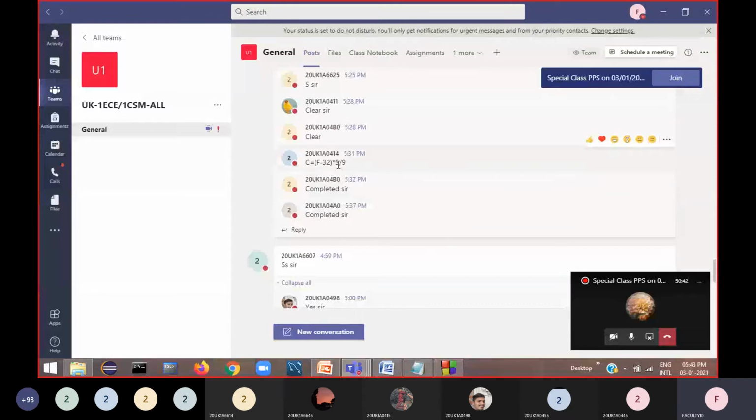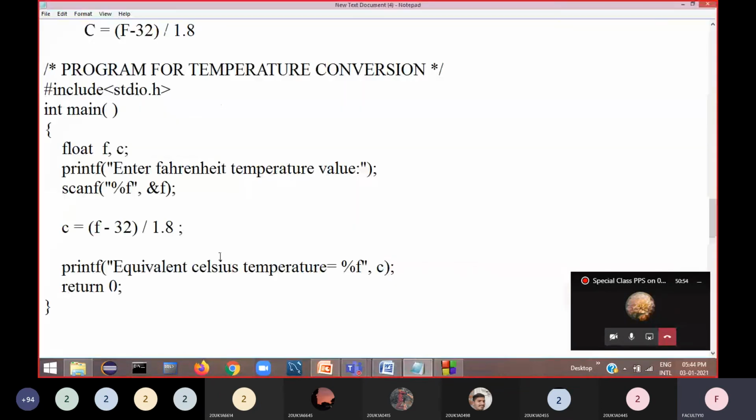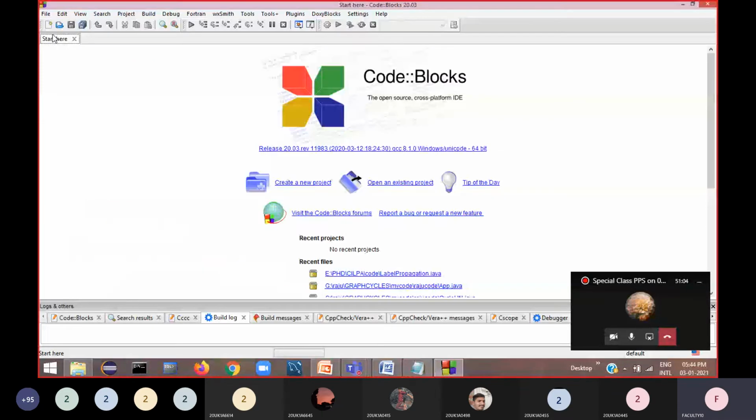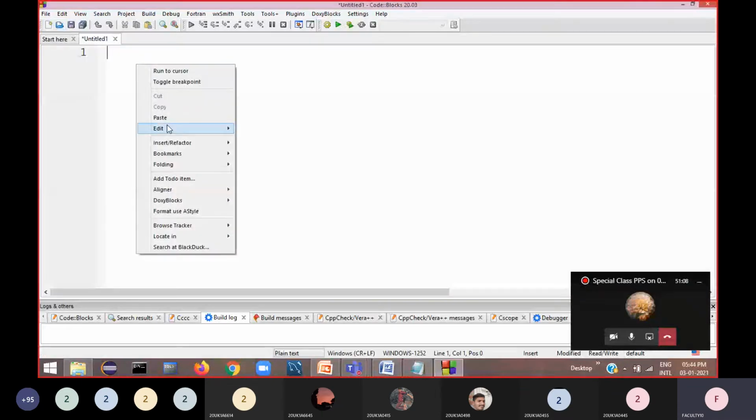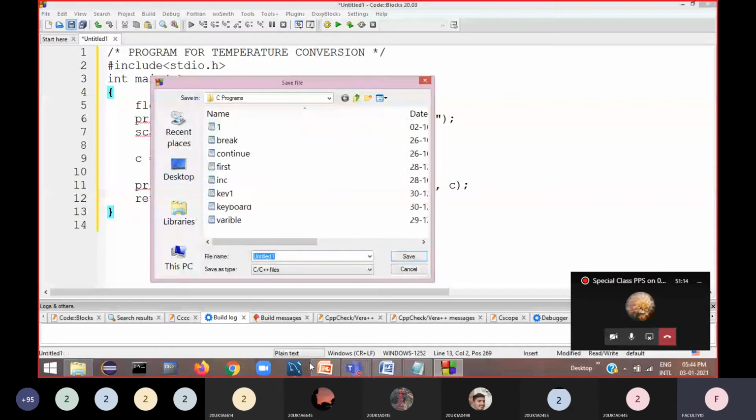Okay, so 5 by 9, how we can use this 5 by 9, I'll tell you all the complexities involved in this program. So what I do is I copy this program. I open a new file here, an empty file, then I paste here. Now this is the temperature program, so I'll just save it as temperature.c.